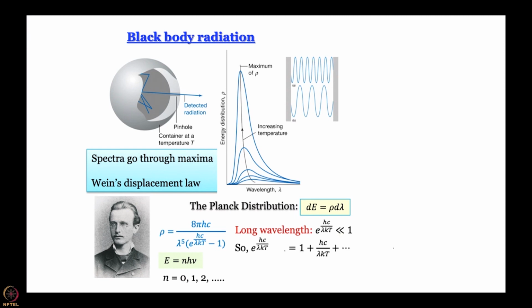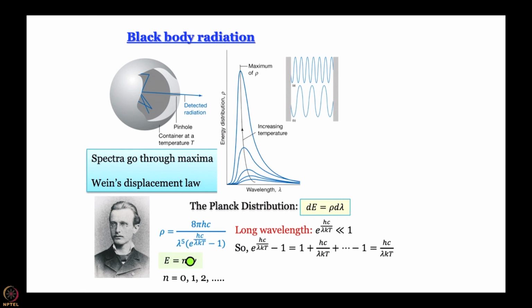In that case, one can write e to the power hc by lambda kT as 1 plus hc by lambda kT. Once again this is something that we learned in class 11-12 math. So what is there in the denominator? In the denominator we have this exponential term minus 1. So let us subtract 1 from both sides. What do we get? We get hc by lambda kT.